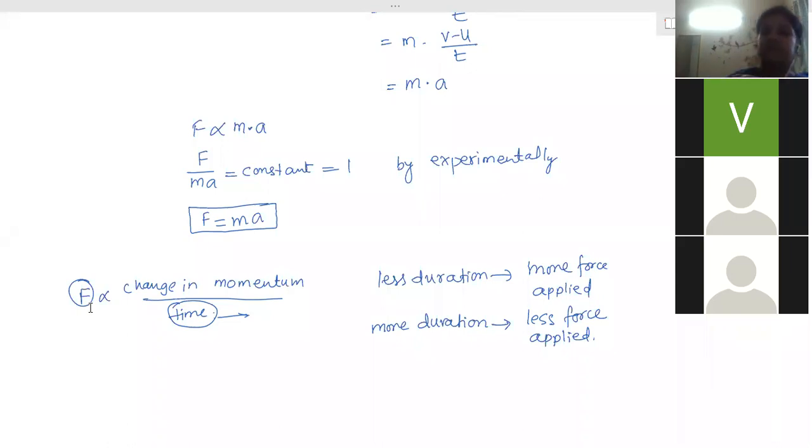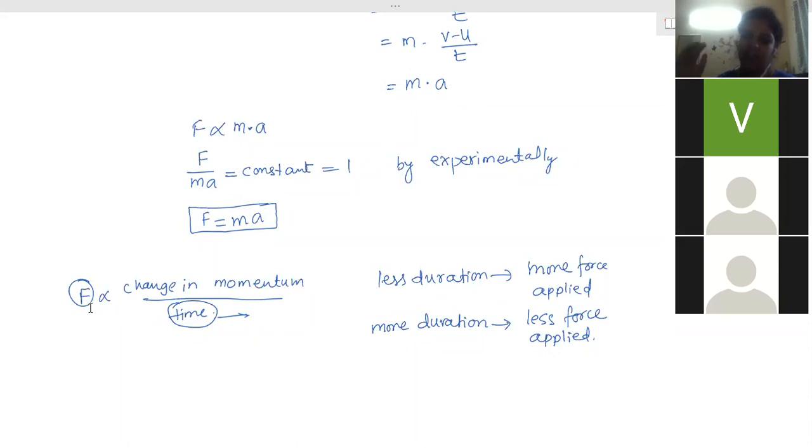Ma'am, change in momentum is large. Yes, change in momentum is large. Very good. In a short amount of time. If there is normal ground or a normal floor, what happens when the person is already running and then jumps and lands? At that time, he has already gained momentum due to running, and as soon as he lands on the normal ground, his momentum becomes zero. So there is a huge change in momentum.